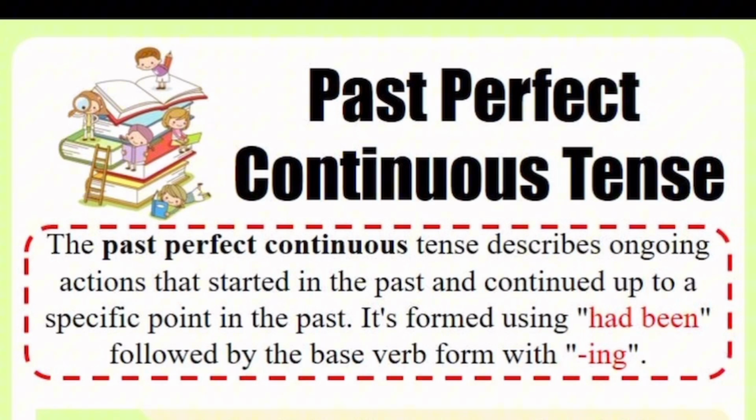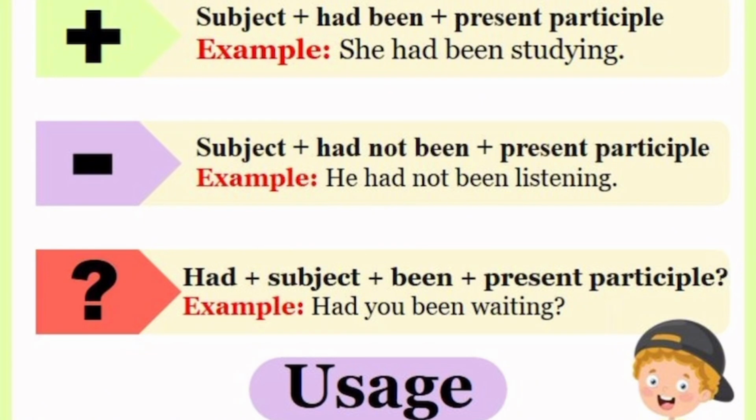Past perfect continuous tense. It refers to an action that was ongoing in the past, that started in the past and continued up to a specific point in the past. And we form it by using had and been. Remember, B-E-E-N. Remember, we did the difference between B-E-E-N and B-E-I-N-G. Then followed by the base form with ing. She had been studying. She had been studying before the exam. That is, it describes an ongoing action before a specific point in the past.